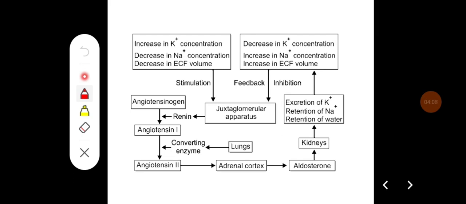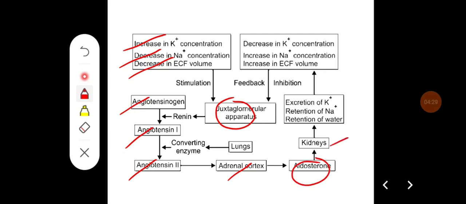So whenever there is an increase in potassium concentration, decrease in sodium concentration, or decrease in extracellular fluid volume, it stimulates the juxtaglomerular apparatus to produce renin. Angiotensinogen gets converted into angiotensin 1, then 2. Then it stimulates the adrenal cortex to produce aldosterone. Aldosterone acts on the kidney, and it helps in the excretion of potassium, retention of sodium, and retention of water. Thus it decreases potassium concentration, increases the sodium levels, and increases ECF, which by feedback